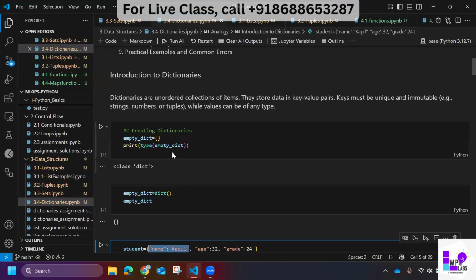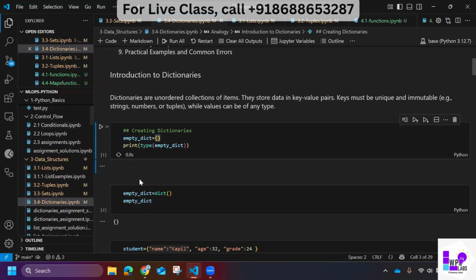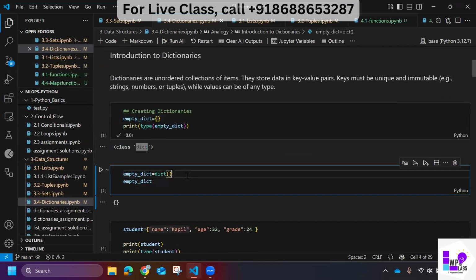Okay, so how do I initialize a dictionary? As I saw in sets, if I use empty curly braces, it will consider it a dictionary. Or the traditional, standard method, I can use like this. I can use a tuple, a list, or a set, whichever kind of data type I need, and then associate it with that particular variable. Now empty dict is a dictionary.